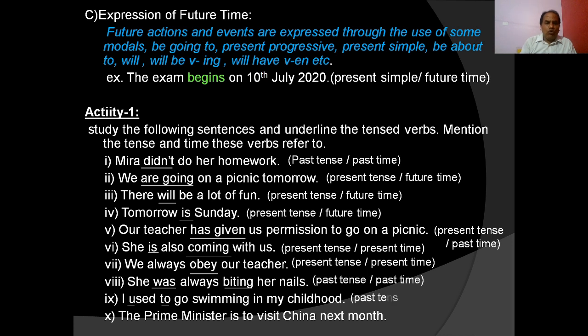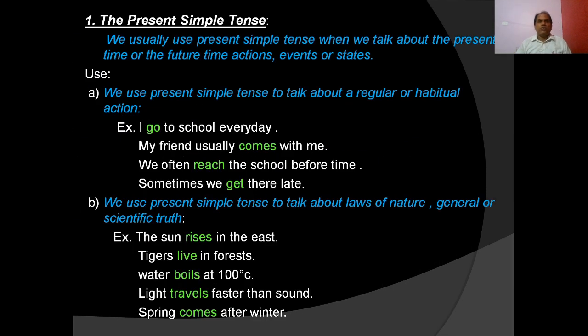I used to go swimming in my childhood. Used to, past tense, past time. The Prime Minister is to visit China next month. Is, present tense and future time. So let us discuss the four forms of present tense, that is present simple tense, present progressive tense, present perfect tense, and present perfect progressive.